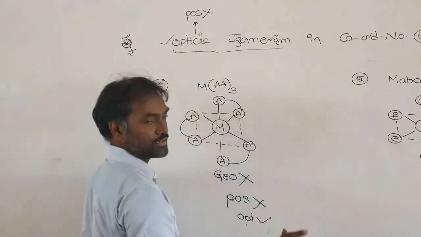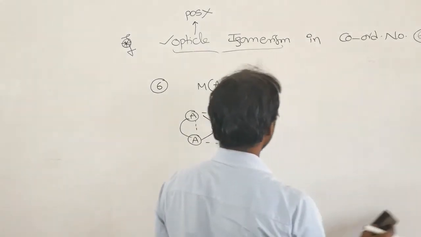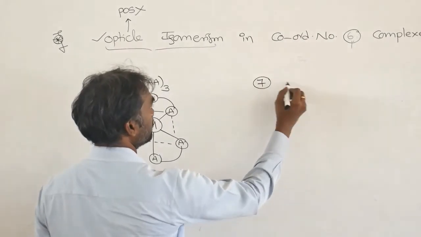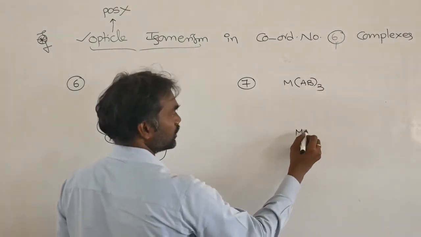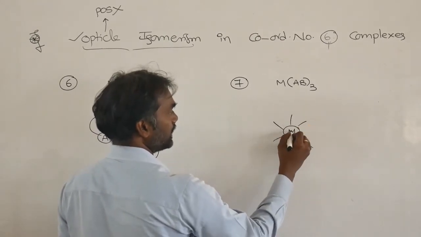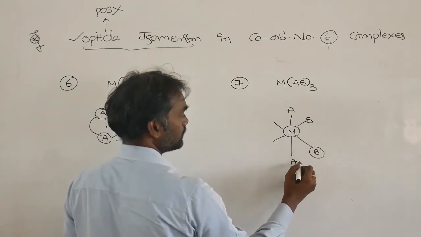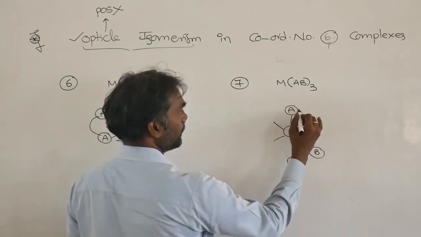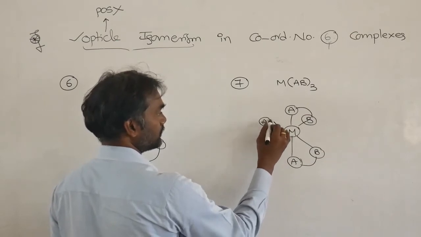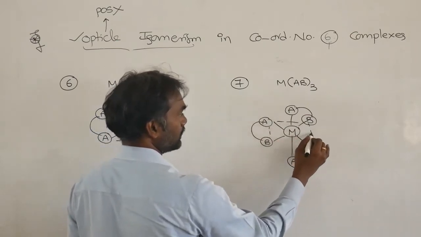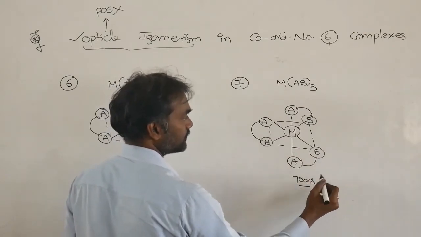In the same manner, MAB3 also you can take. MAB taken thrice. So here you can write it as AB, A. So this is the trans structure.